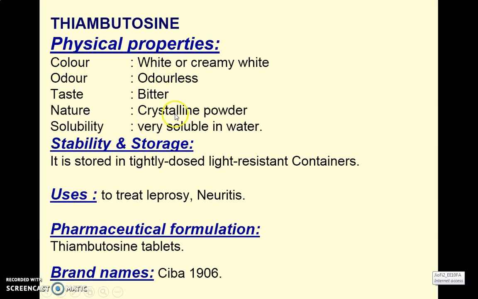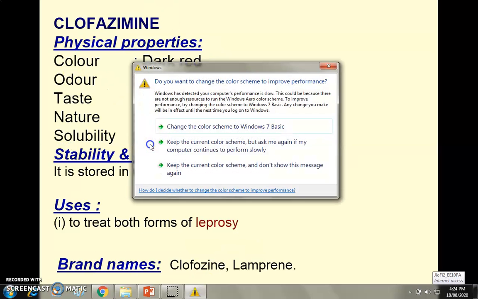Next, thiambutosine. Physical properties: white, creamy white, odorless, bitter crystalline powder, very soluble in water. Storage: it should be stored in a tightly closed light resistant container, used in the treatment of leprosy and neuritis. Formulations are tablets. Ciba 1906 is the brand for thiambutosine.